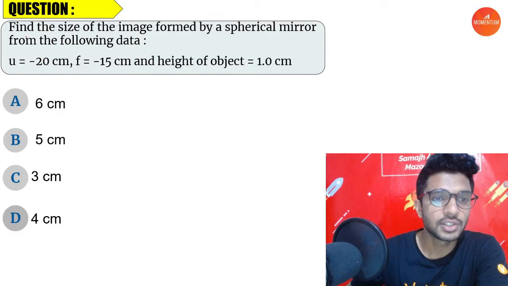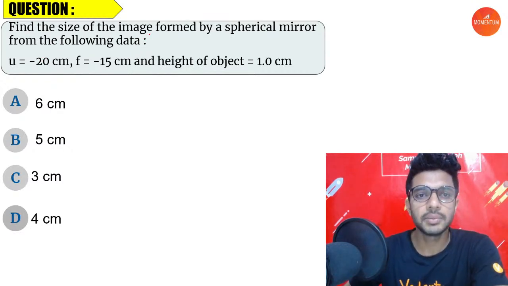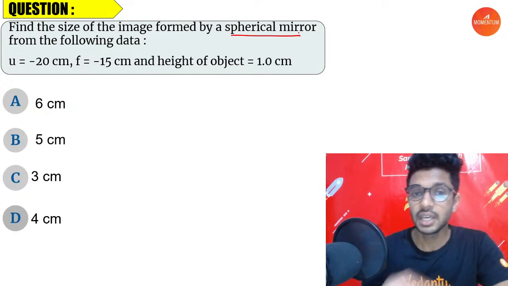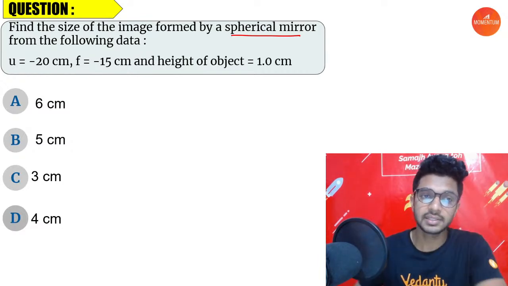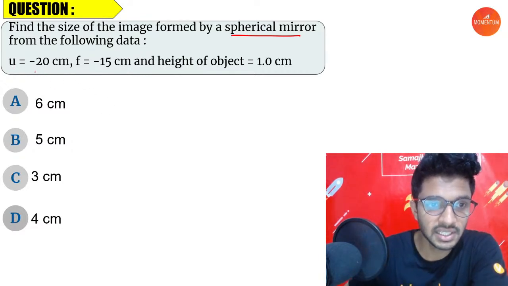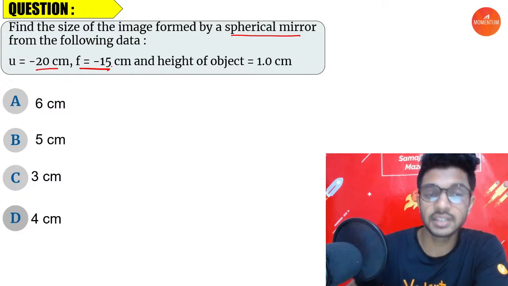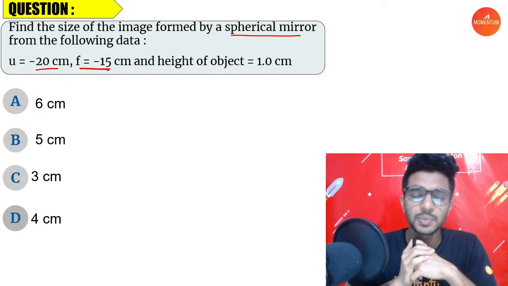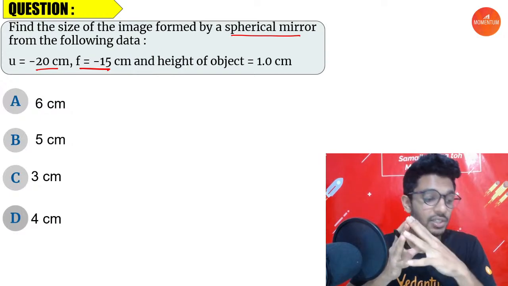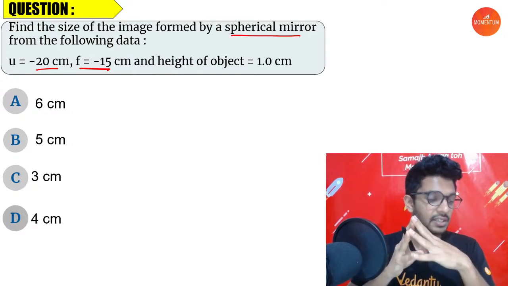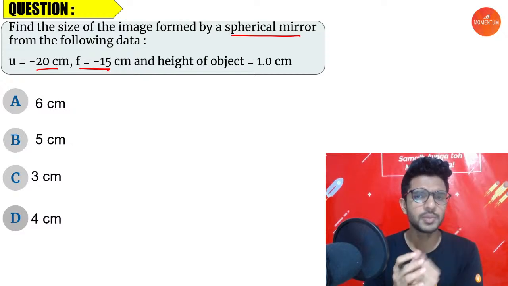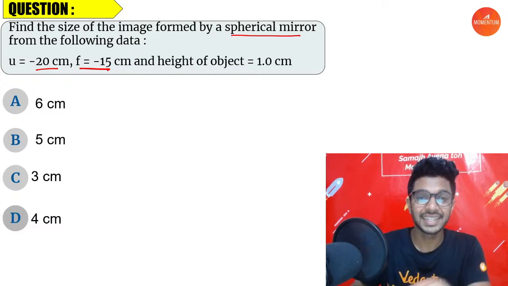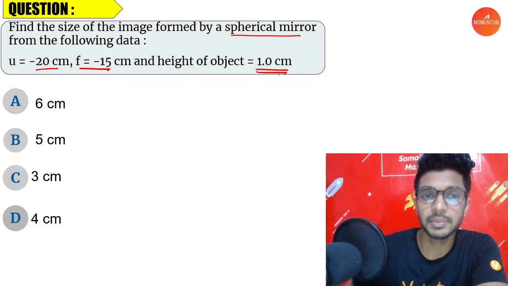Let's start solving. Find the size of the image formed by a spherical mirror from the following data. It's a mirror, note that, because in the same chapter we are learning about mirrors and lenses. u is the object distance, given with a negative sign, and the focal length is also given with a negative sign. For a mirror, if the focal length is negative, which mirror is it? Yes, Nitu, very good. It is a concave mirror. Now, the height of the object is 1 centimeter.